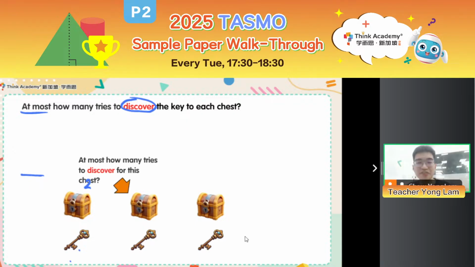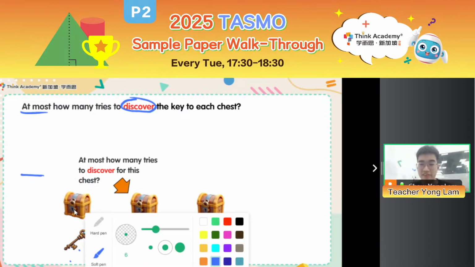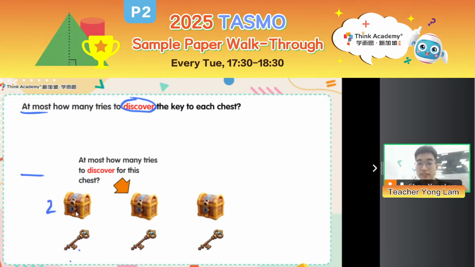Okay, let's move on to the second chest. Now that we already identified that we need 2 tries for the first chest and we found the key to it, as we move on to the second chest, I have 2 keys left. Right, how many tries do I need to discover for this chest? What do you think? Oh yes, so you actually don't need to try all 2 of them. As long as you try one of them, then you can discover which key corresponds to the chest already, right?